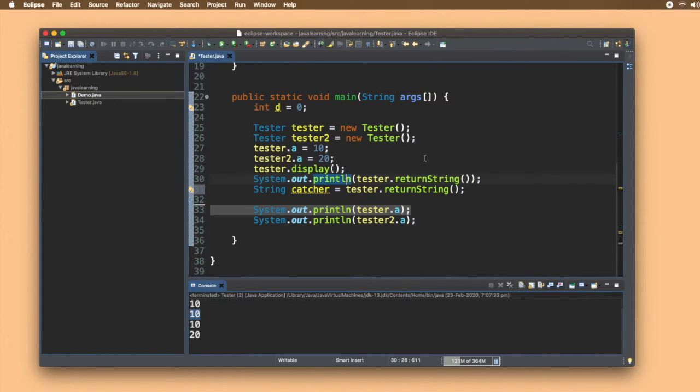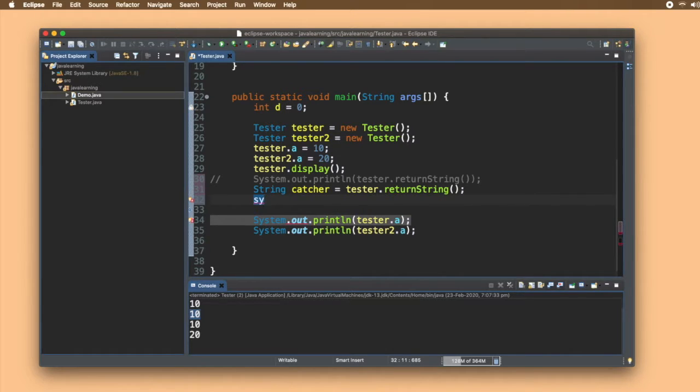Let me just comment this out, and now I'll print catcher here. So you can see that the same string from the returnString method is printed. We were able to catch whatever is returned by this method and print it.